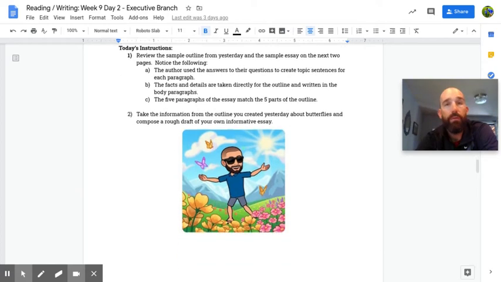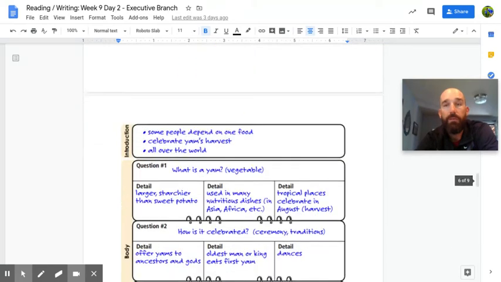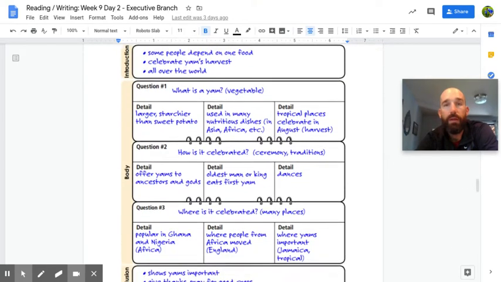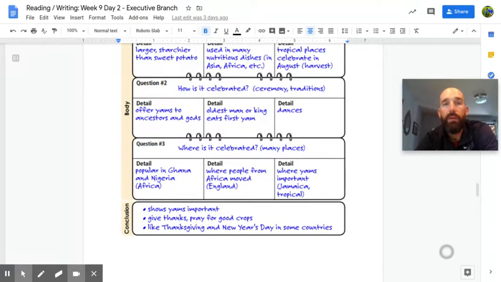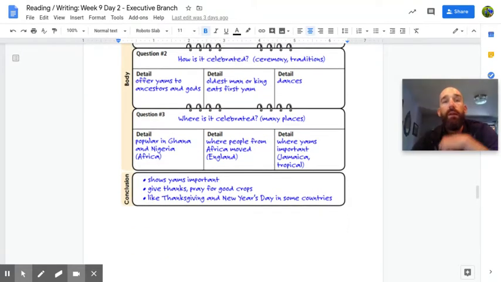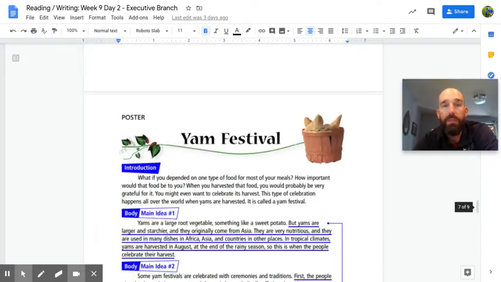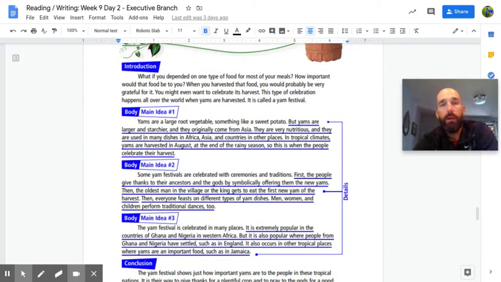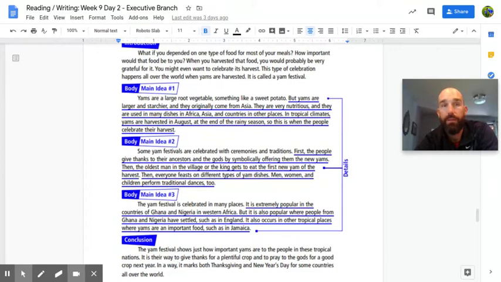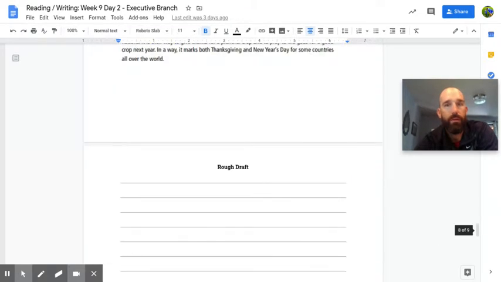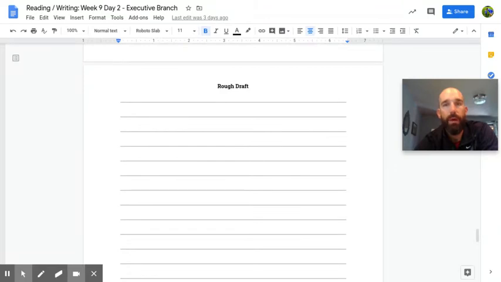Now, you should have completed a graphic organizer. So you're going to take that information from the graphic organizer, like the completed one I've given you an example of here, and you can see how they take the information from that. Like, for example, it says details here, right? And those details are in there. And you'll see that those details become the details of the paragraphs. So really, you're just changing the information that you collected into sentences and putting it into 5 paragraphs. And I think this is a great example of what your essay should look like, but yours is about butterflies, right? Okay, hopefully I've made that really clear. And then here's a couple pages for you to write that rough draft on.